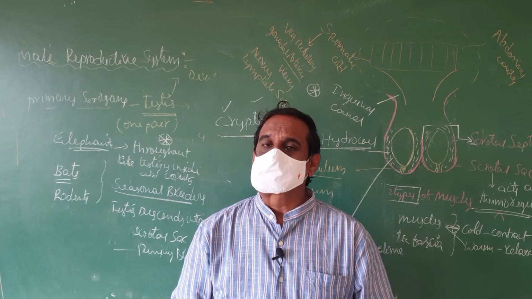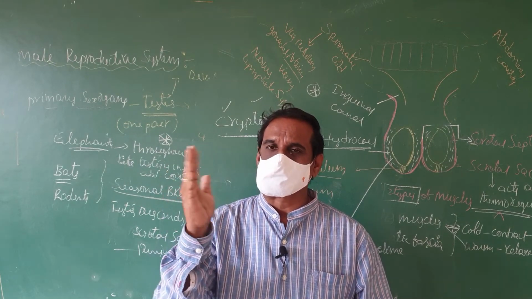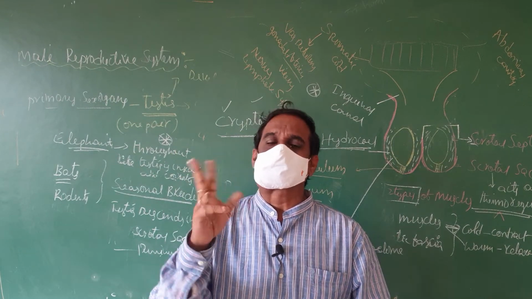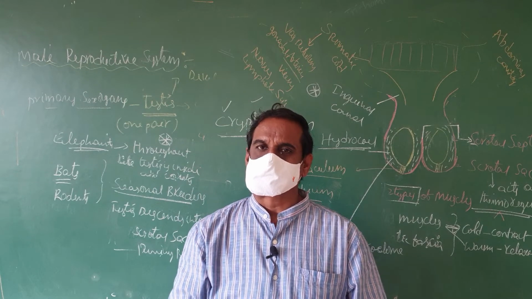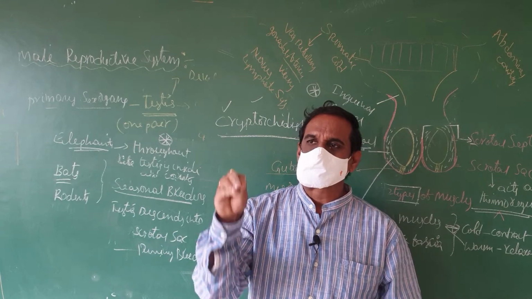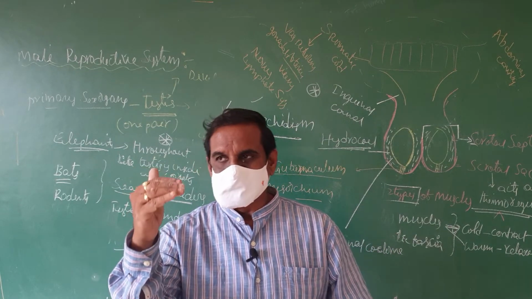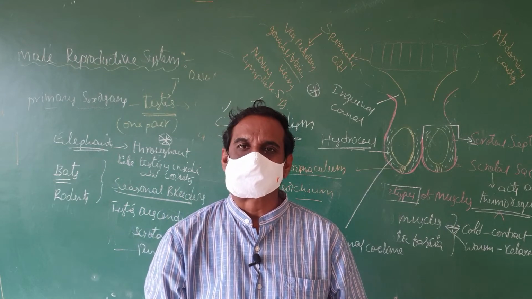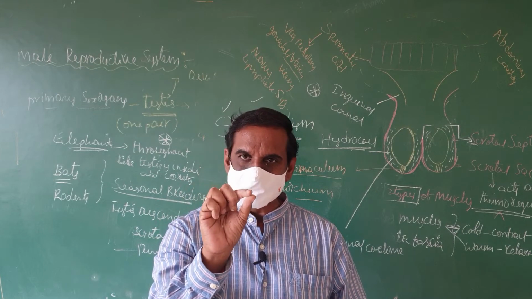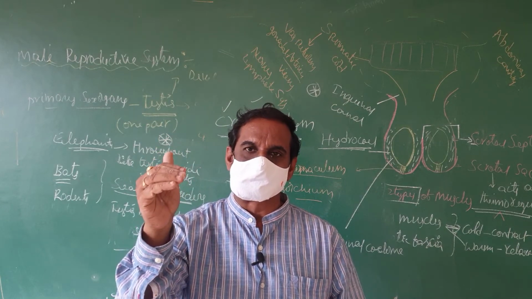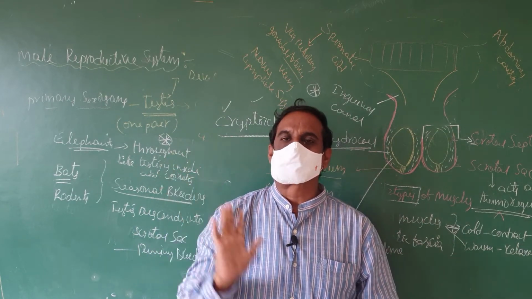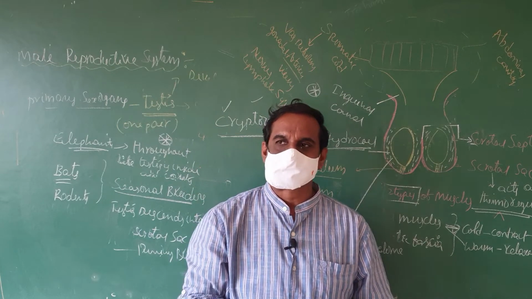This scrotum is a darkly pigmented structure, and it is divided by a septum called the scrotal septum. The scrotum comprises two types of muscles, Dartos muscle and spermatic fascia. The scrotum acts as a thermoregulator. In human beings, spermatogenesis takes place at a temperature 2 to 2.5 degrees lower than body temperature. Students, you have to remember, that 2 to 2.5 degrees lower temperature is suitable for spermatogenesis. That is the reason the scrotal sac is located outside.